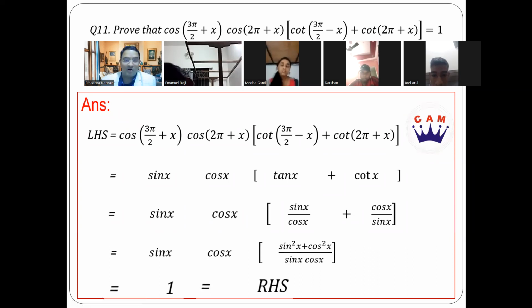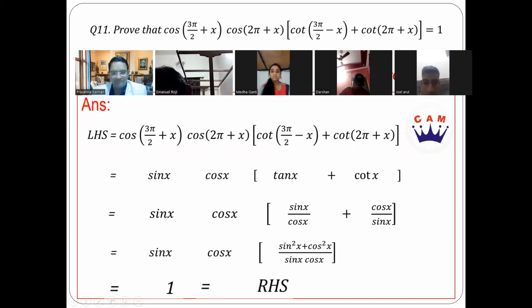This comes from the topic called allied angles. Very important topic. So this question was asked in 2014. Clear to everybody? Yes, sir. Let's move on.